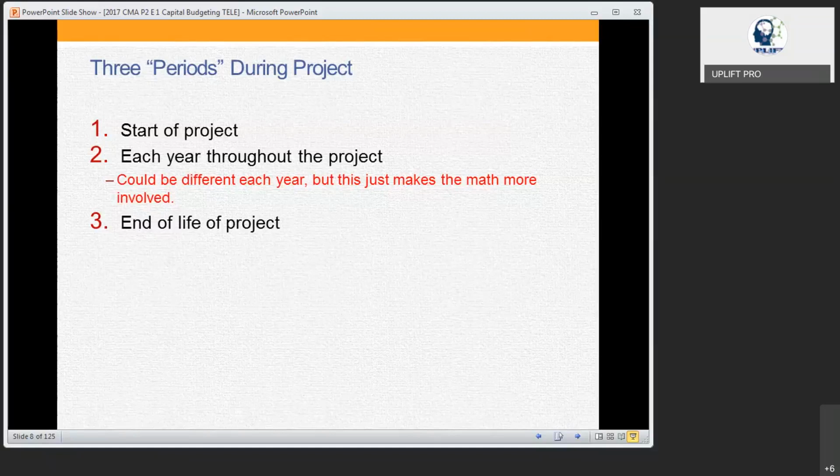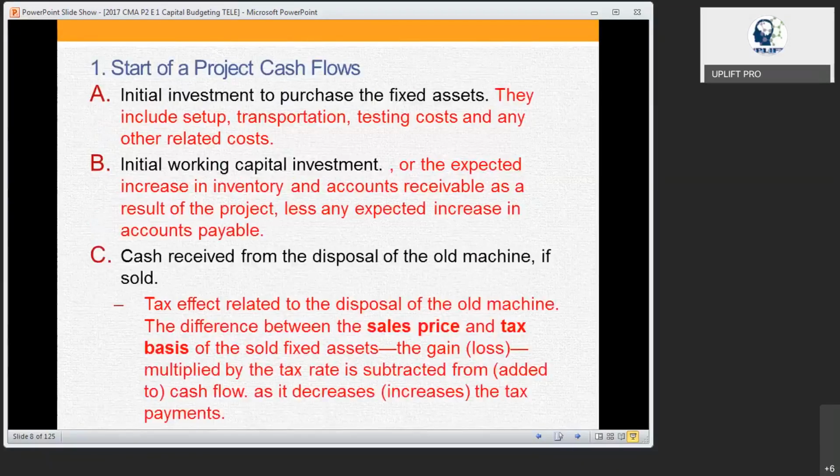So what do we consider at the starting point? The investment you are going to make. During the project, we take the cash flow and the tax shield. At the end of the project, we see what the net cash flows are, plus if any tax shield is there, we consider it, right? So these are the three important points we have to consider in any project decision you are going to take.